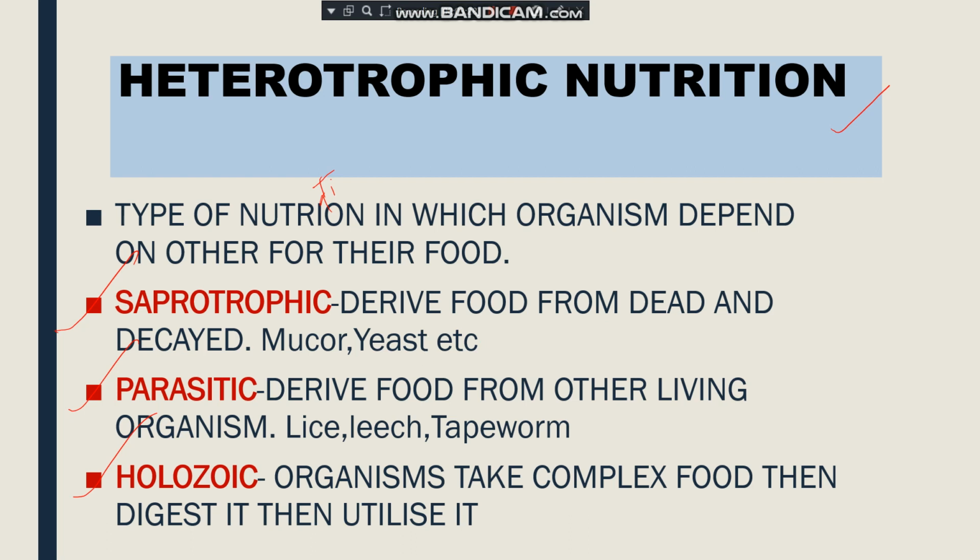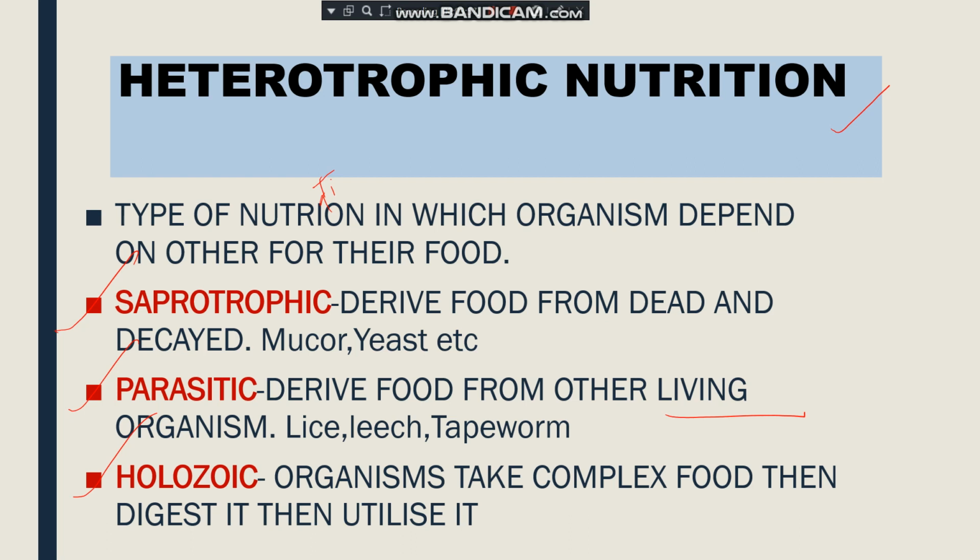Next is parasitic nutrition. It is also one type of heterotrophic nutrition. In this nutrition, the organism derives their food from other organisms. But which type of organism? They are living organisms. The main difference between saprotrophic and parasitic is that saprotrophs derive their food from dead and decayed matter, and parasites derive their food from other living organisms.